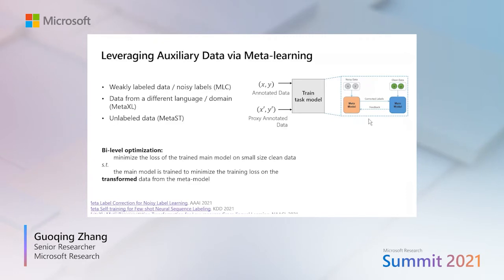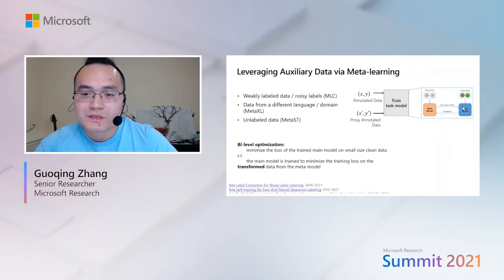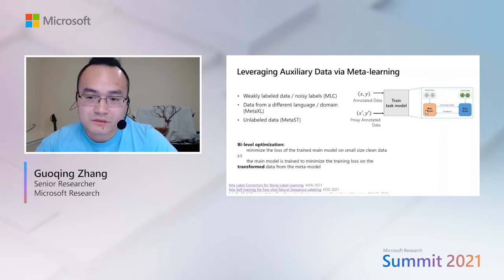The way we do this is that in addition to the main task model, we are also building a so-called meta model. In this case, this is a label correction network, which takes the noisy data and tries to produce a corrected label. And this corrected label is going to be used by the main task model to train. Without the direct mapping between the noisy labels and clean labels here, there's no way that we can tell how well this meta model is trained.